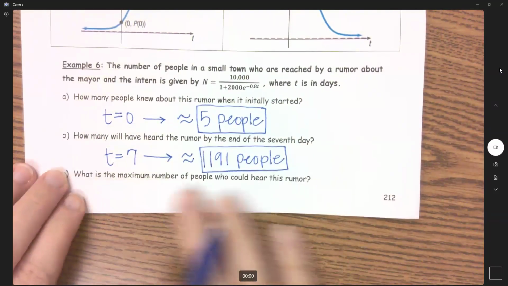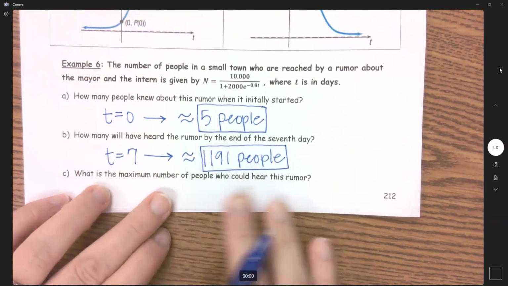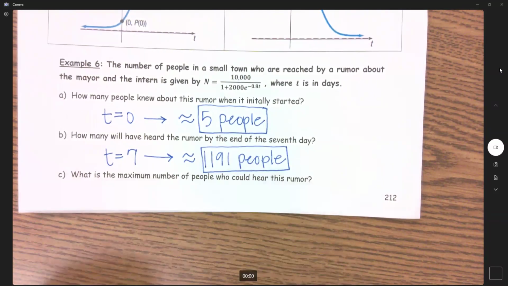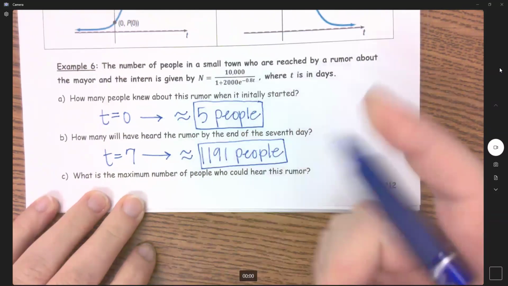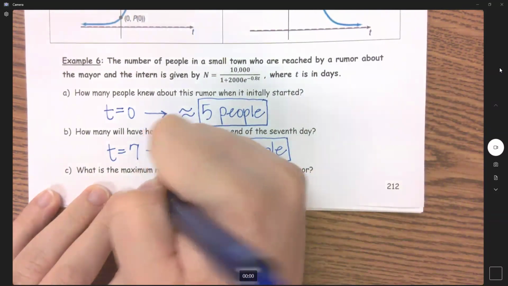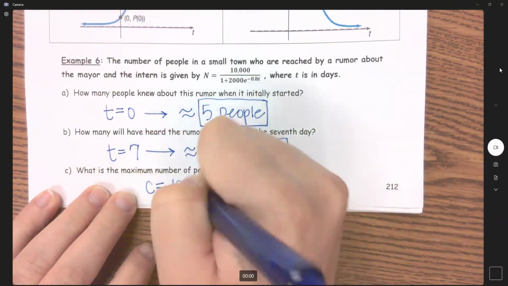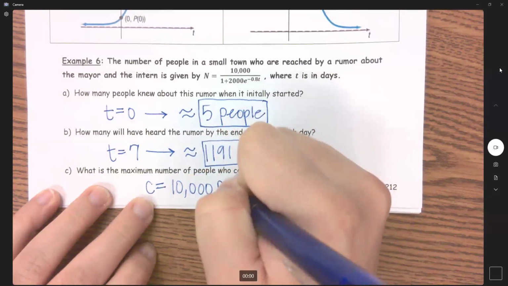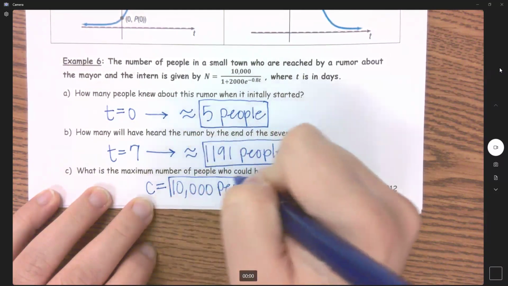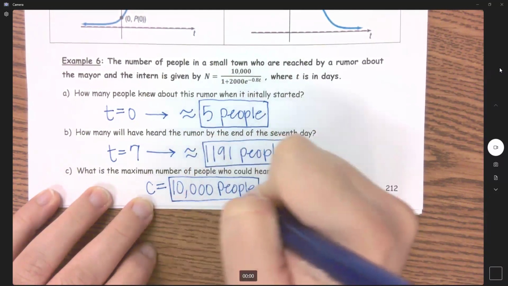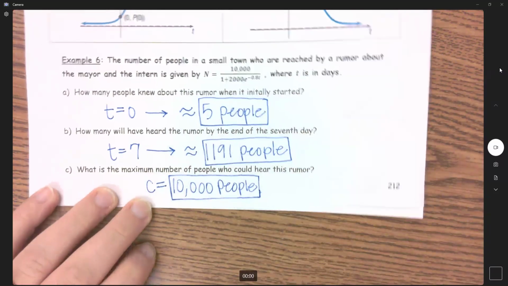Okay, and then lastly, what is the maximum number of people that could hear this rumor? So it's not using the terminology. It's not asking what is the carrying capacity or what is the limiting size, but what is that maximum number? It's talking about this number here. So my maximum number is my C, which is 10,000. 10,000 people are the maximum amount of people. And why is that? Because that's how many people are in this town.